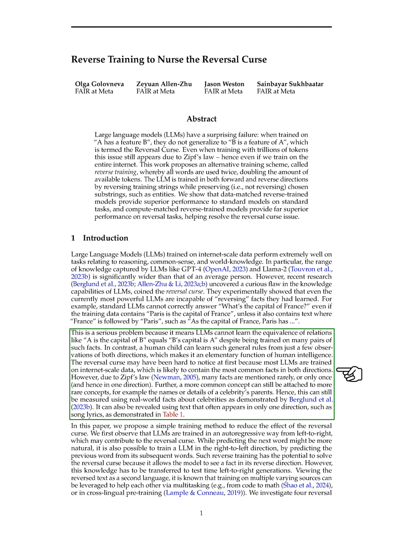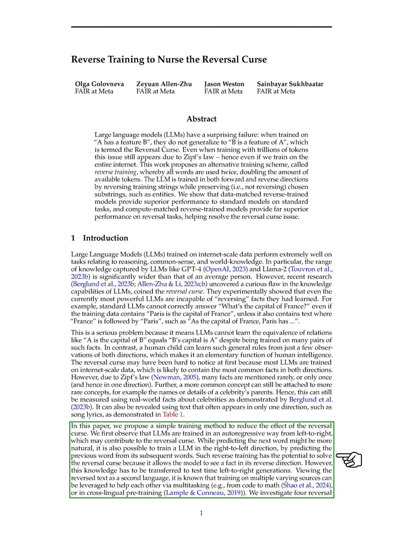This limitation is significant because it hinders their ability to understand relationships like "A is the capital of B" is the same as "B's capital is A." Human children can easily grasp such concepts with minimal exposure, unlike LLMs. The reversal curse was not immediately apparent because most LLMs are trained on large datasets that likely include common facts in both directions. However, due to Zipf's law, many facts are mentioned infrequently or only in one direction, which can lead to gaps in the model's knowledge.